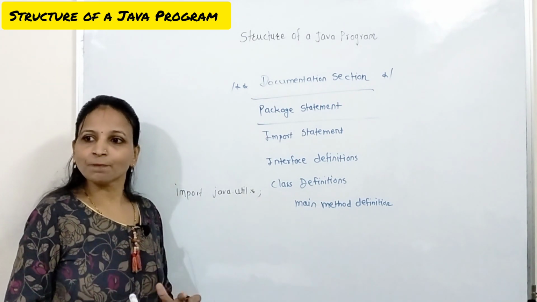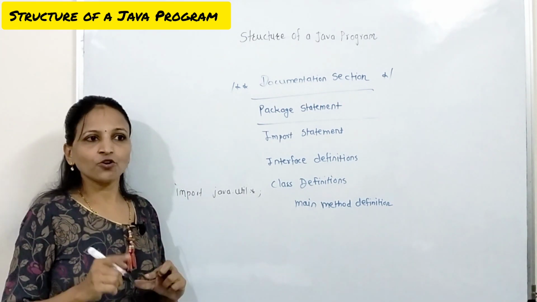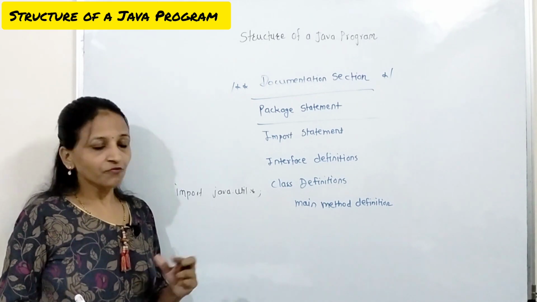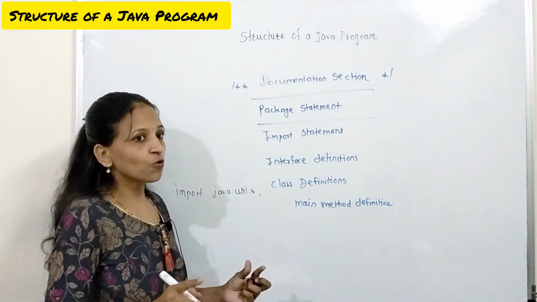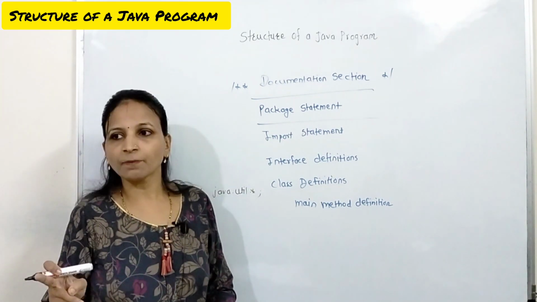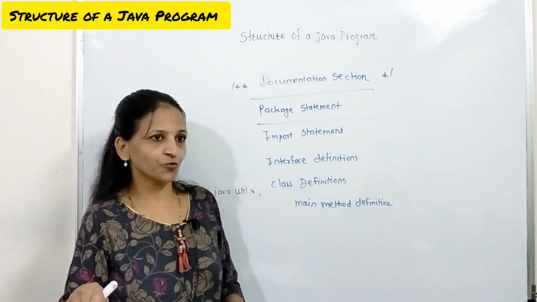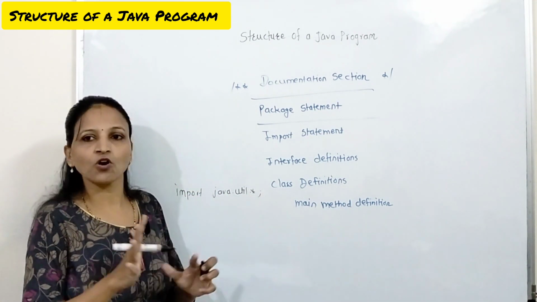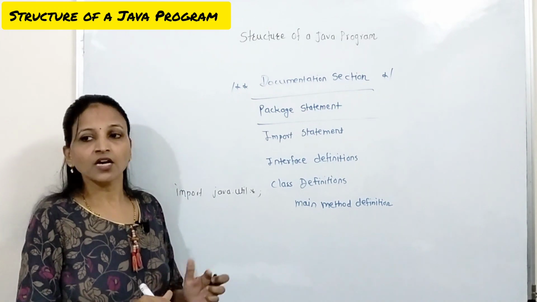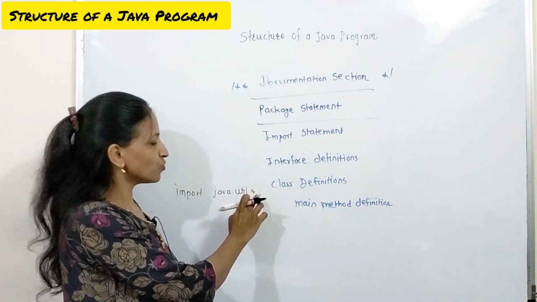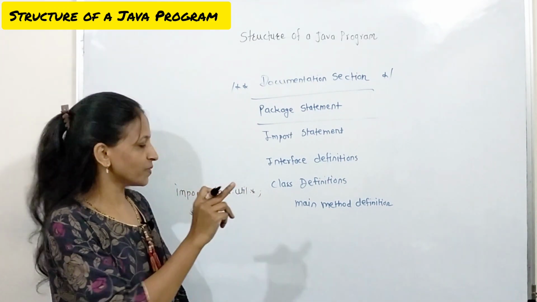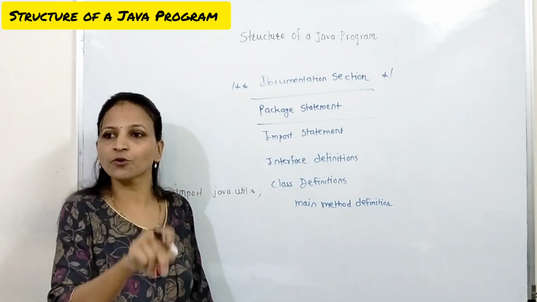If there is any sub package inside this java.util package, then if you have written it like this, only classes from that util package will be useful to you. This star represents all classes from the util package. If you have written this statement, you can use all classes from this java.util package in your program.